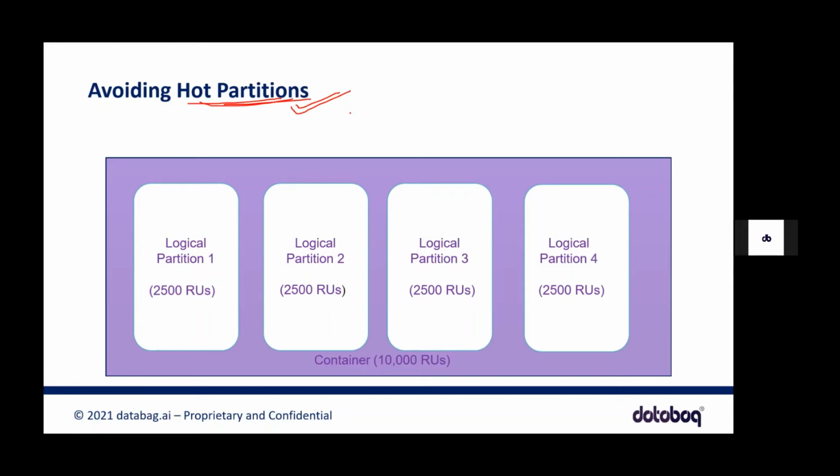What is hot? In access tiers, we discussed what is hot, what is cool, what is archive. Hot is nothing but the data which we frequently access. If you create a partition on date time, and anyone wants this month's data, they'll mainly be interested in the latest data. Let's say you are creating a partition on week, or maybe on day. The data coming for today will all be stored today, and everyone tries to hit that same data and that same logical partition.